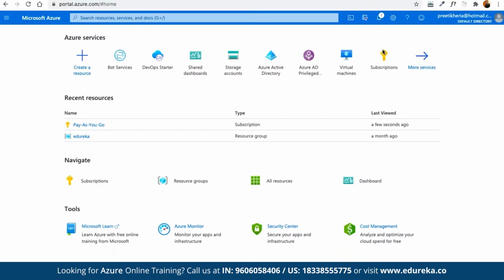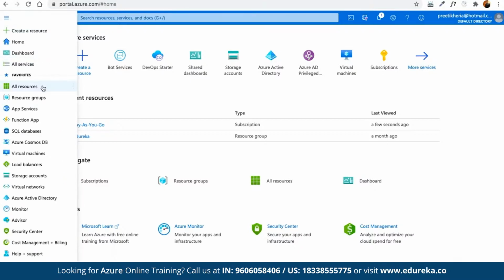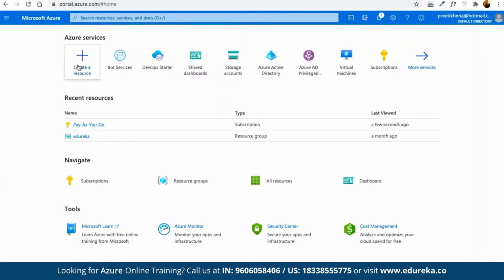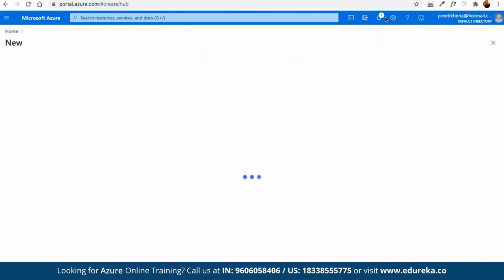For working on the Azure Active Directory service, we can come back to the Azure portal. From the resource section here, we can click and see the list of all the resources that we want to work on. Here we have access to resource groups, app services, function apps, SQL databases, load balancers, and storage accounts. We have a list of all the other services available that we can choose, and then get started. To work on Active Directory, we can click on create a resource.